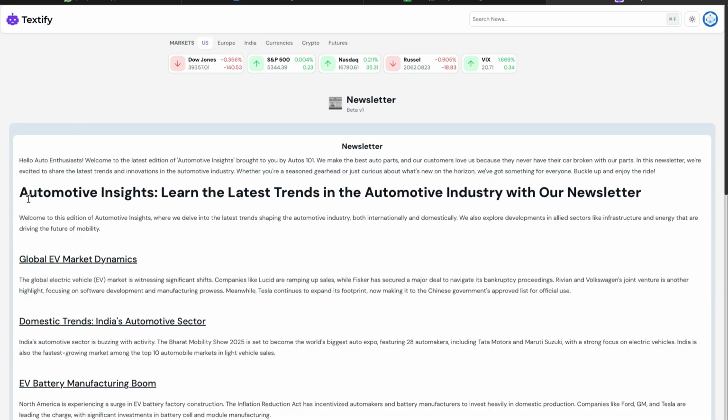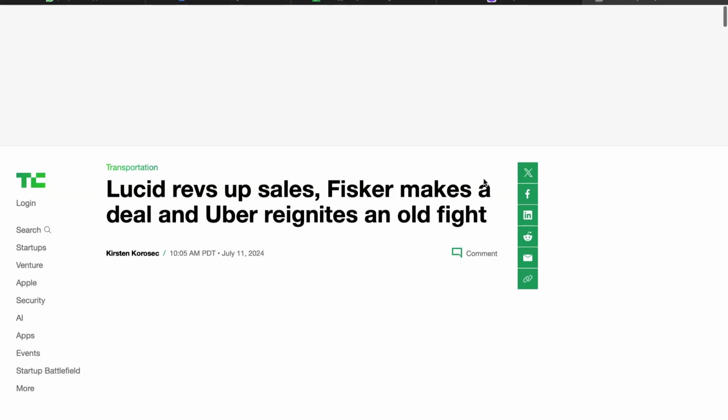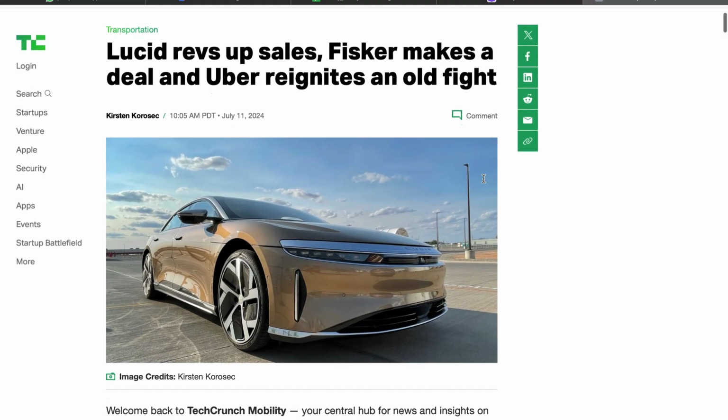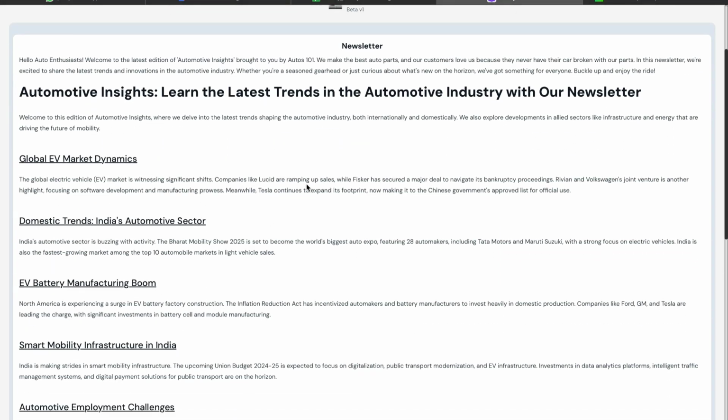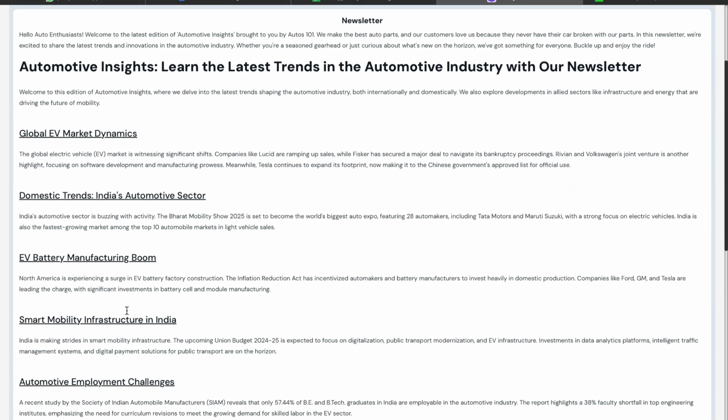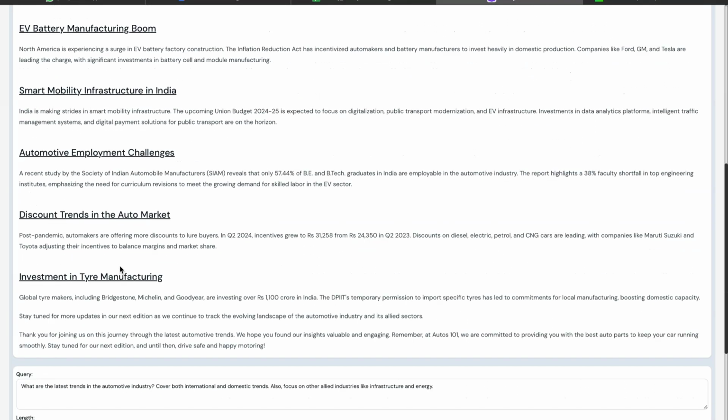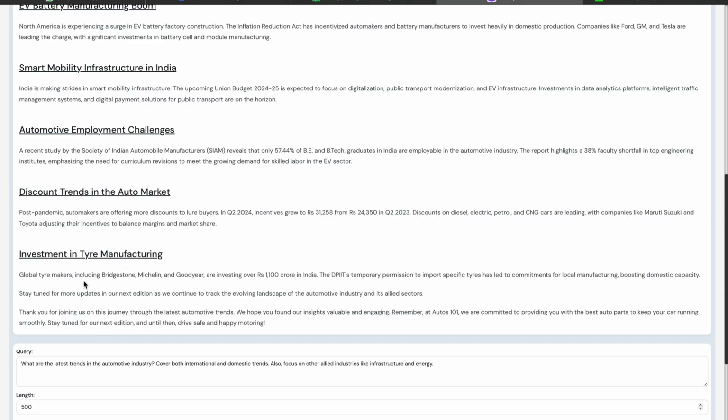Automotive Insights, learn the latest trends in the automotive industry with our newsletter. Here you can open the first news article. It talks about trends in the automotive industry, such as global EV market dynamics. We can also look at multiple other news articles it covers, such as EV battery manufacturing boom, smart mobility infrastructure in India, automotive employment challenges, and investment in tire manufacturing.